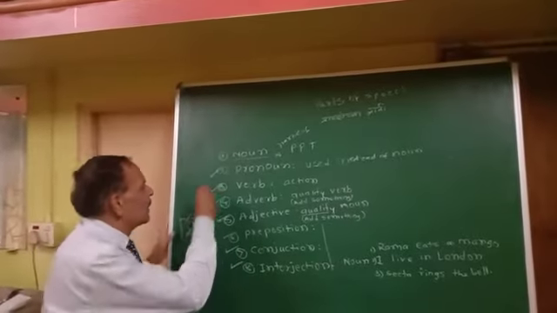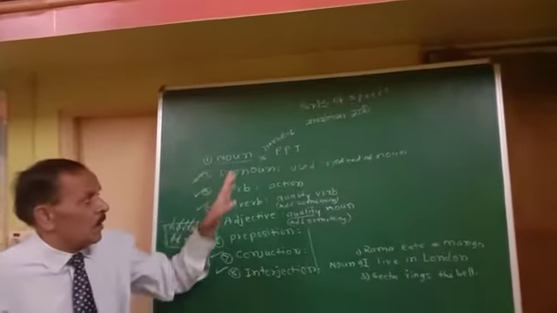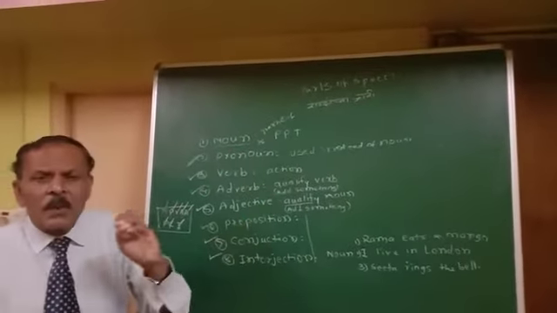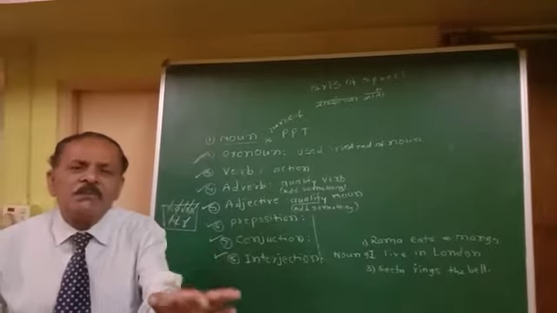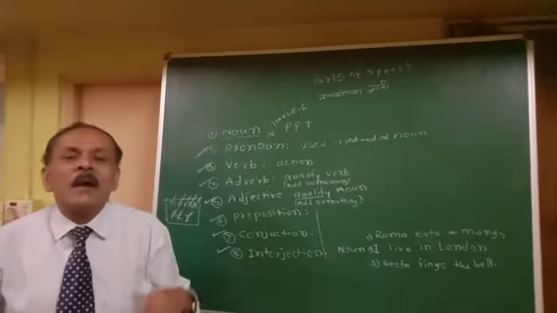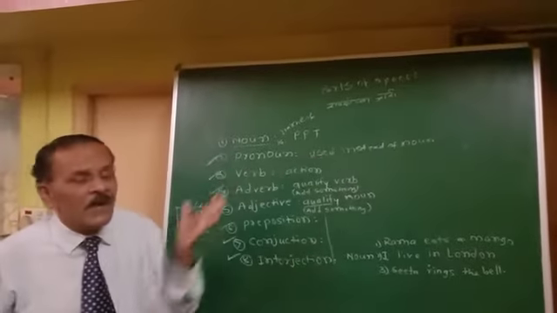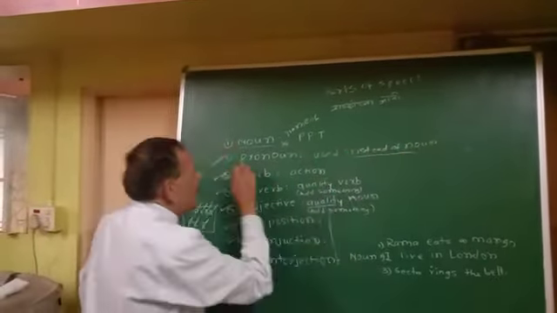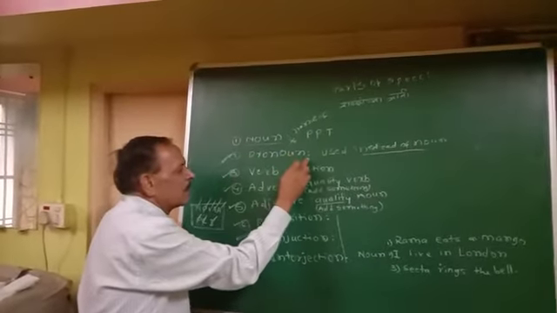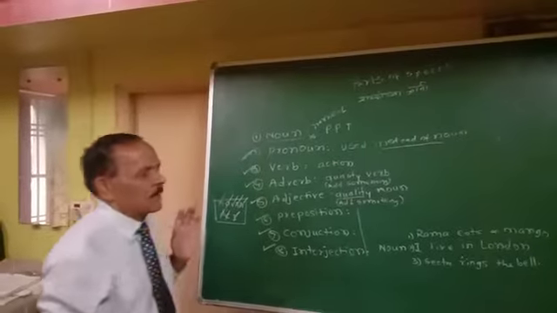Okay. And then we move to the pronoun. What is pronoun? Pronoun is nothing but the word which we use instead of noun. Instead of noun, it is to be underlined. Pronoun is the word used instead of noun.